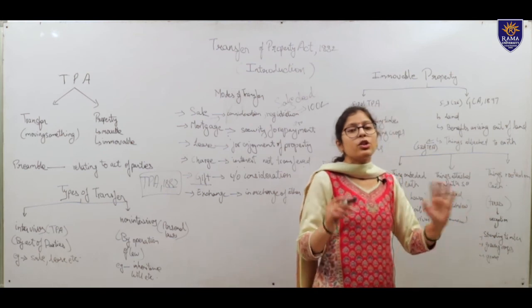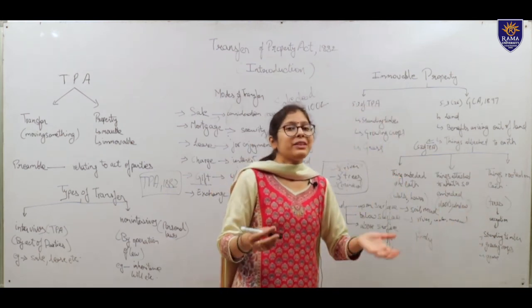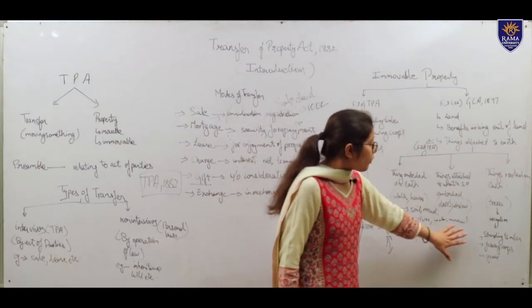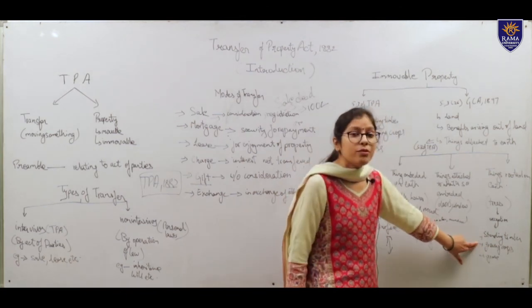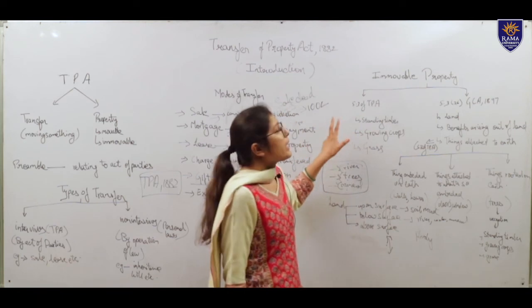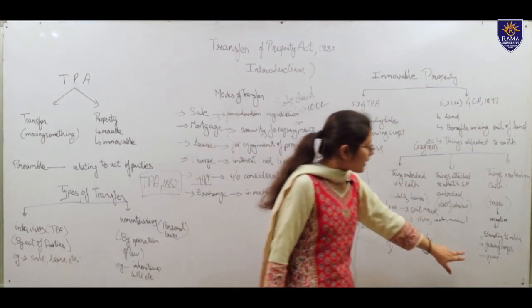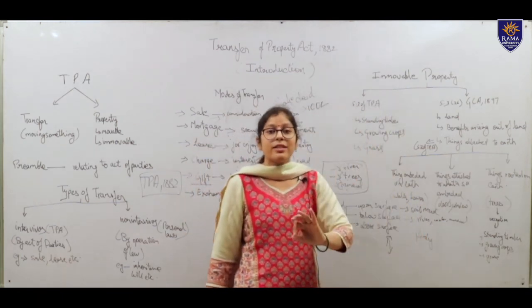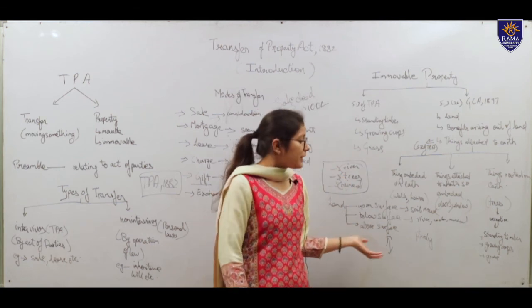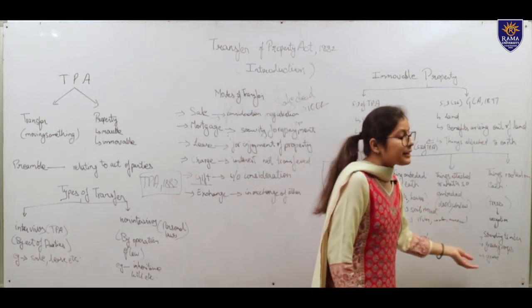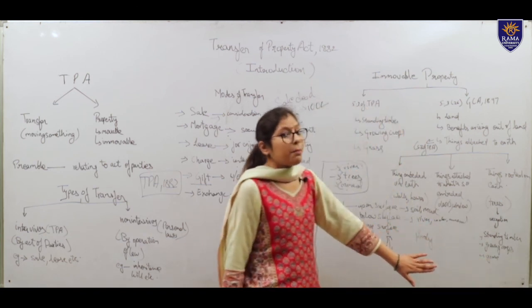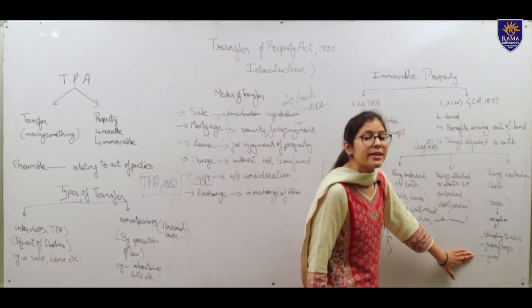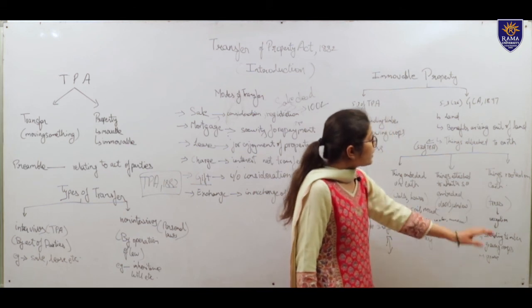Growing crops, that is crops of barley, wheat, etc. Those are grown for the purpose of being cut down at a certain point of time. Those will be movable property and not included in immovable property. While grass, the only purpose of grass is to be cut down, to be eaten by cattle, etc. So it would not be immovable property. It has to be cut down at a certain point of time. It would be movable property.